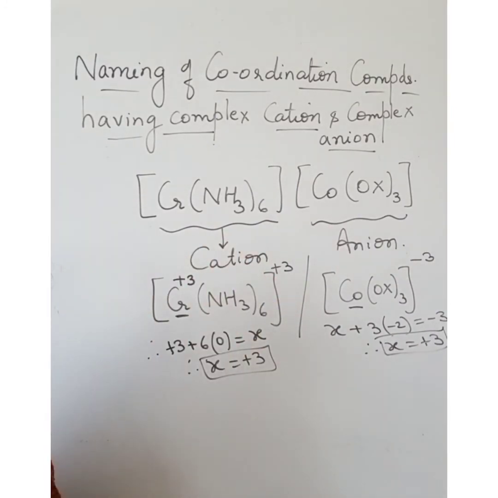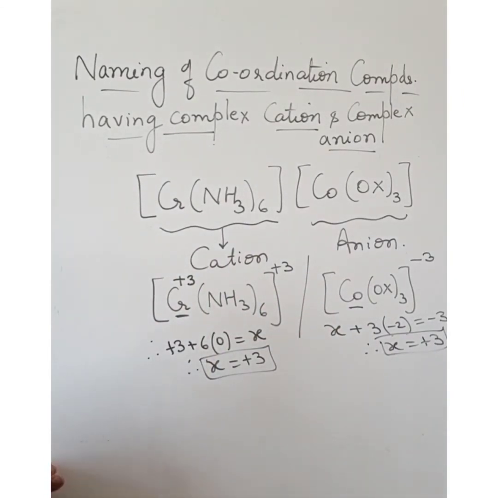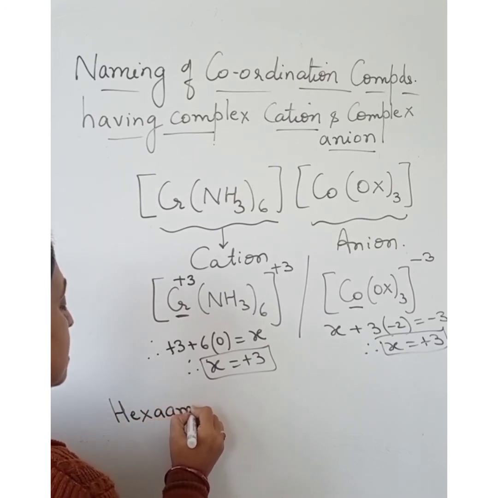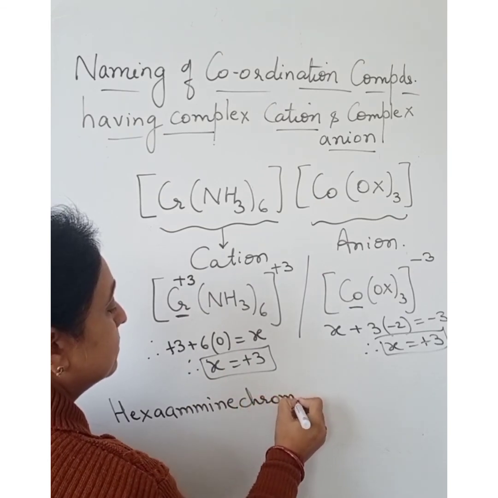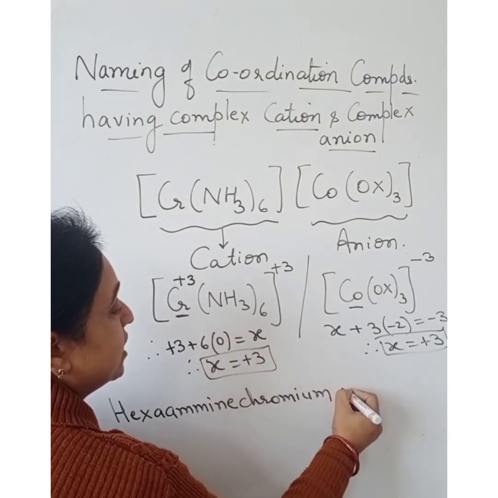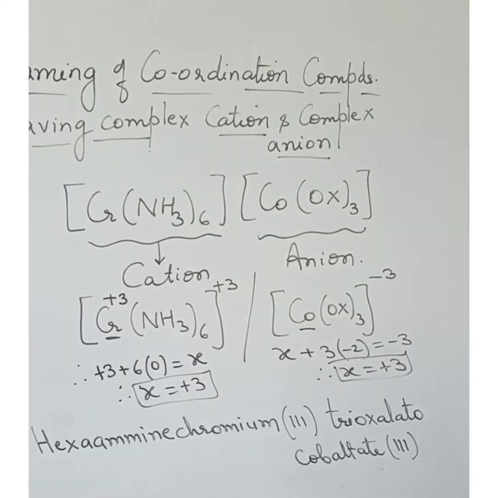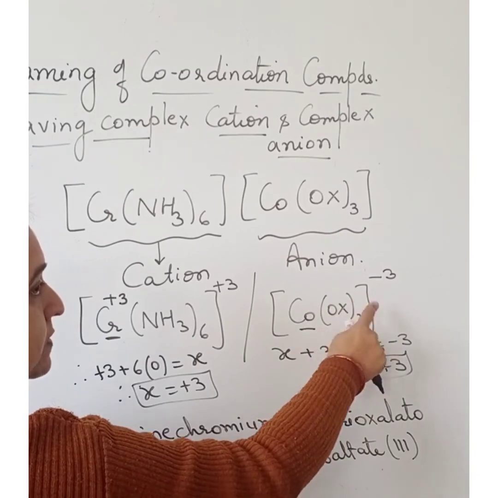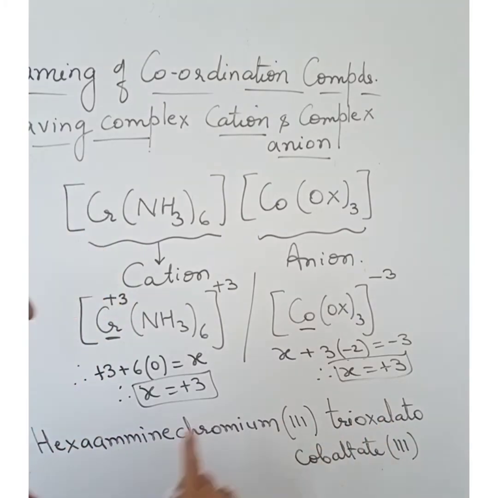Both are complex, so ligand is named first followed by the name of the central metal atom. So, I will write hexaammine chromium, with the oxidation number in Roman numeral in parenthesis. We have named the cation part hexaammine chromium(III). Now the anionic part, ligand is named first followed by the name of the central metal atom: trioxalato cobaltate(III).